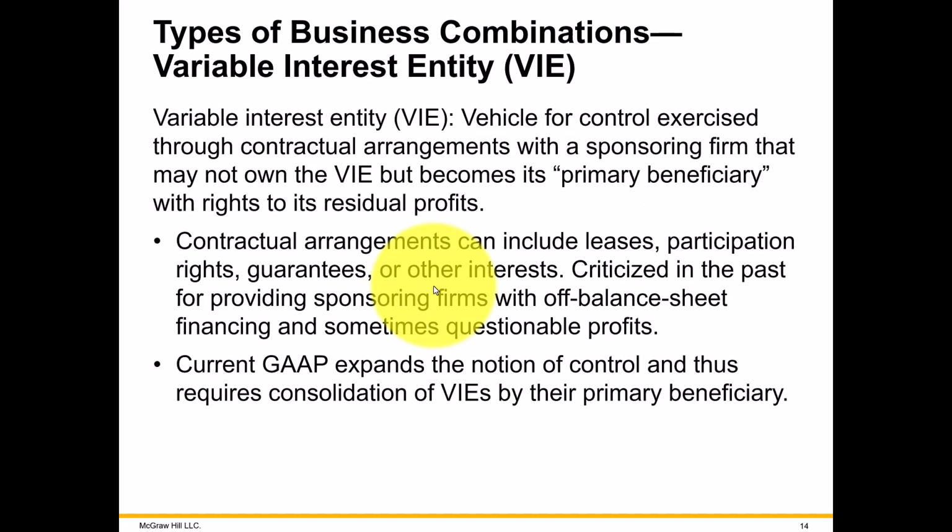Another reason why you would have to prepare consolidated financial statements is if you have what they call a variable interest entity. You don't have control through ownership of the stock, but you still have control through contracts among the different corporations or lease agreements among them.